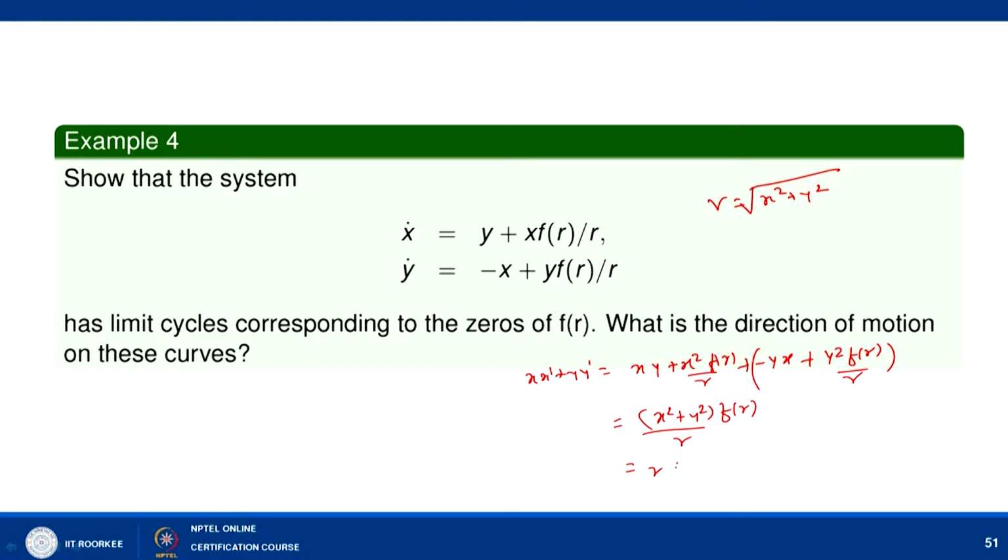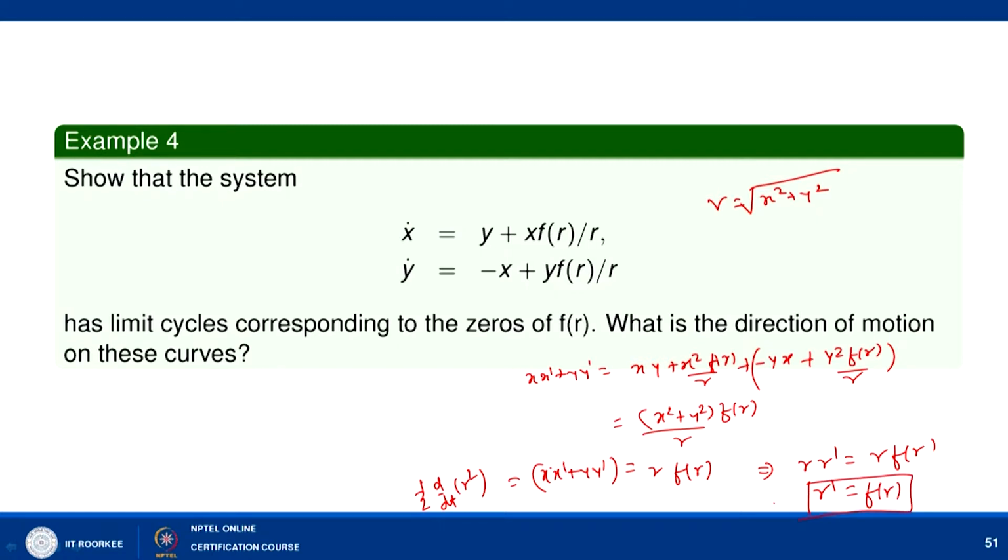So it is r into f(r). So x x dash plus y y dash is equal to r f(r). Now, this I can write as 1 by 2 of d by dt of r square, right. So now I can rewrite this as r r dash equal to r f(r). So it is r dash equal to f(r).